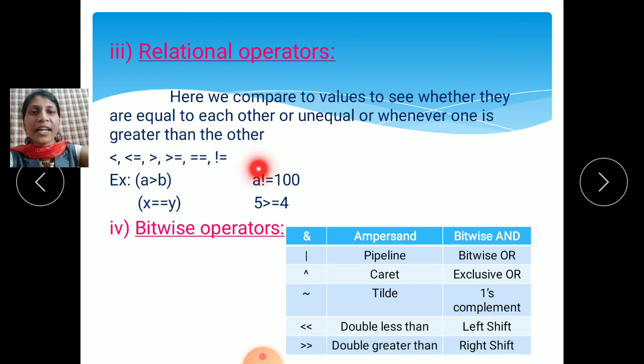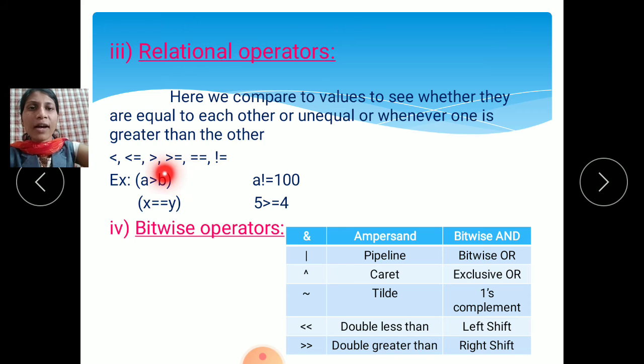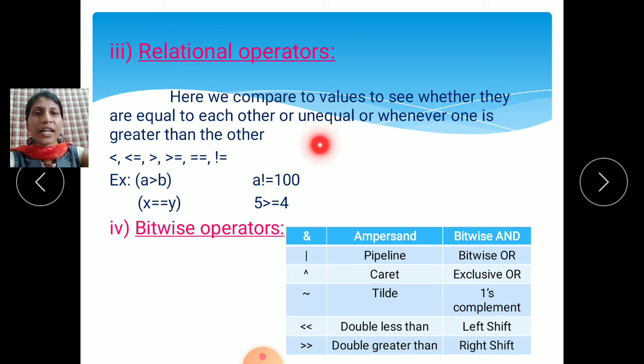It shows the relation between the two variables. See here, either the value of A is greater, or the value of B is greater. Like this, it shows the condition examples. These are the examples of the relational operators.